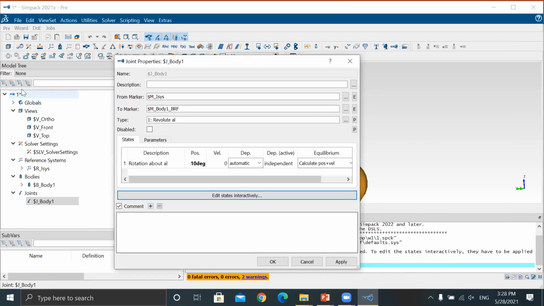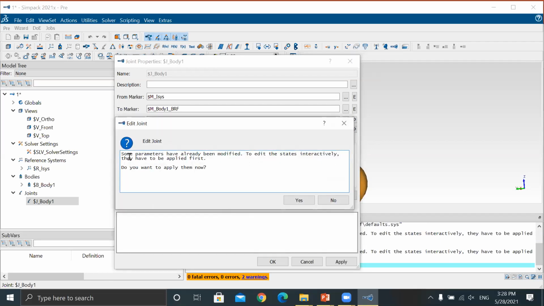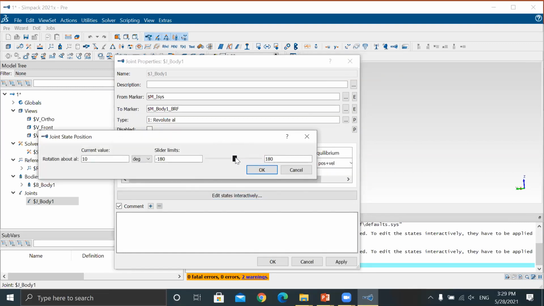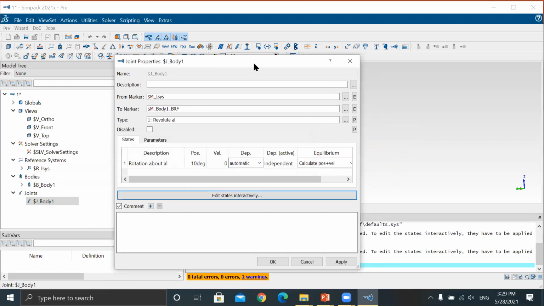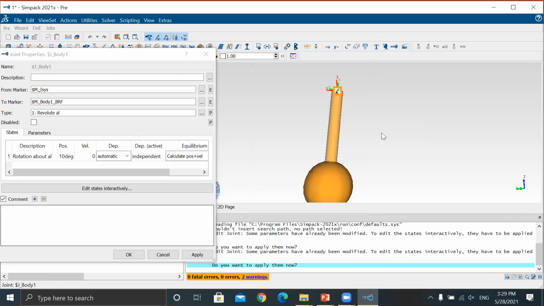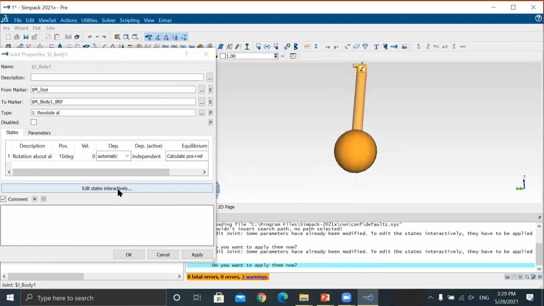What does that mean? Star mark means your model is not saved. Before performing anything, you have to save your model. Now some part has already been modified. Cancel it. Now look, edit.